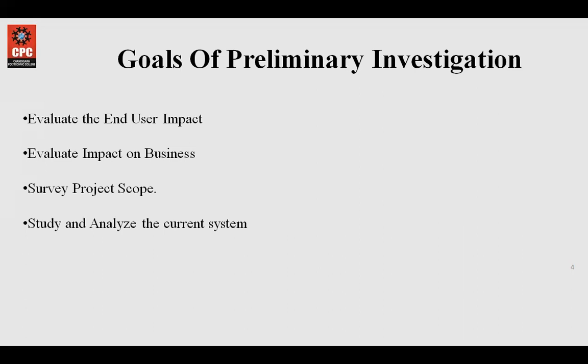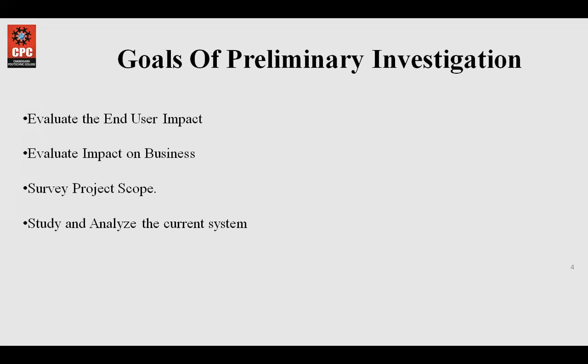The detailed scope of the project is defined in this phase. Now, what does this scope include? It includes the end users at all levels of the organization, the perceived problems and opportunities, the constraints related to the business and other technical constraints, the perceived project goals, and all the possible solutions to the problem.